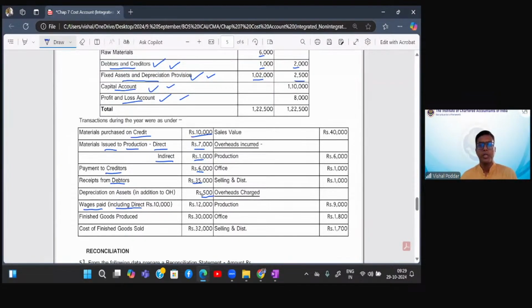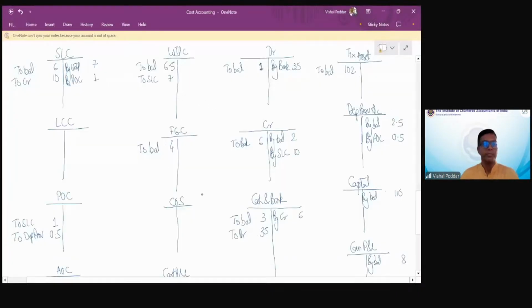Wages paid, which includes direct and indirect, is 2. So firstly, the wages paid entry is LCC debit to cash bank. Here it is bank 12. So LCC 12. Out of this, direct wages will be posted to WIP, indirect will be posted to POC. LCC 10 to LCC 2.